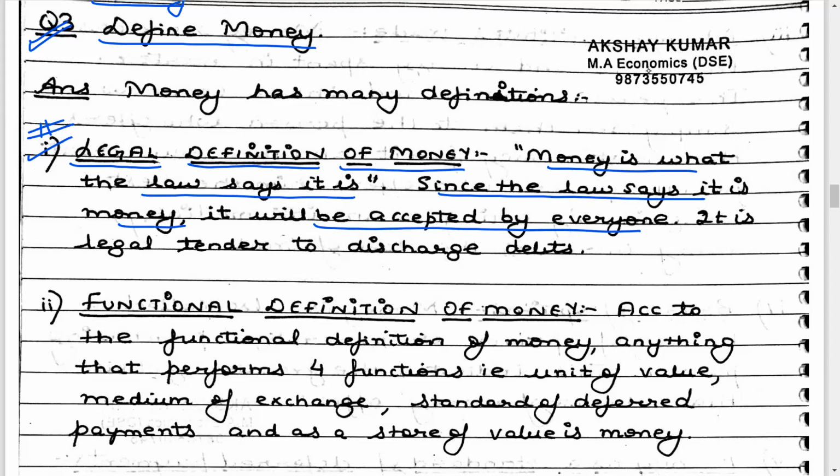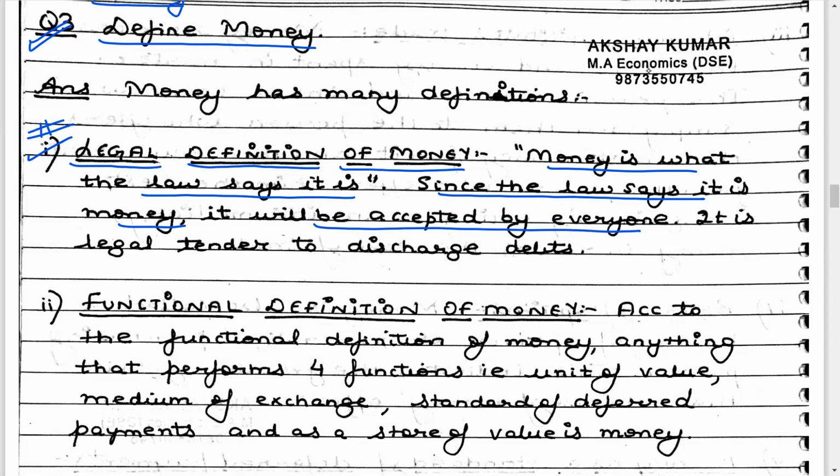Today, if the government announces that from tomorrow onwards those rupee notes are no longer money, they will no longer be money. All of us know that in the history of the Indian economy we have had demonetization. 2018 was the year where the economy witnessed demonetization, where the 500 and 1000 rupee notes which were existing till that period of time were discontinued.